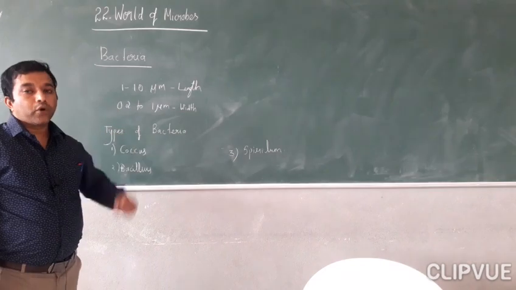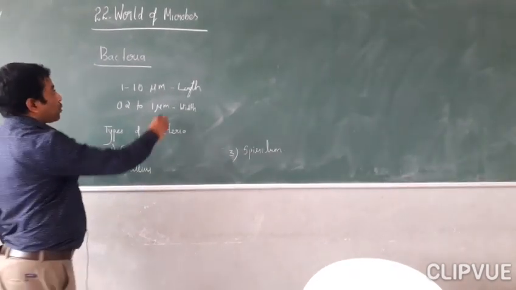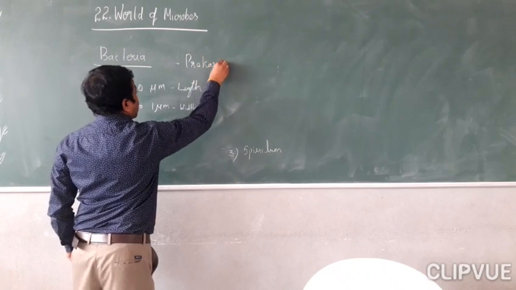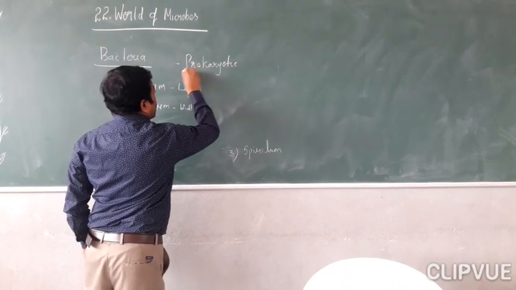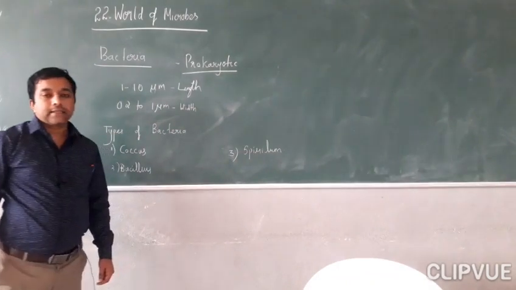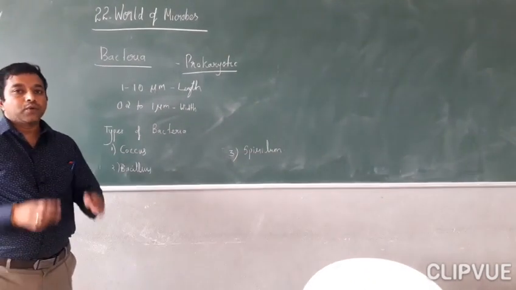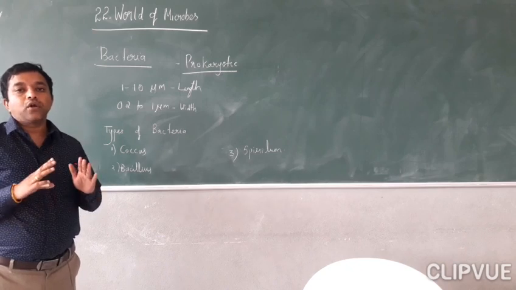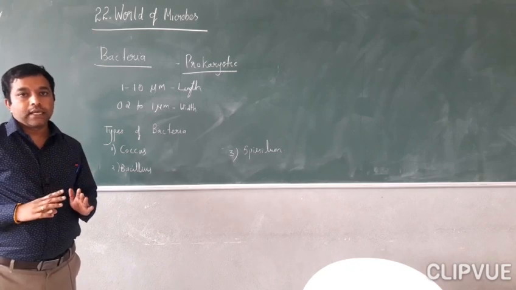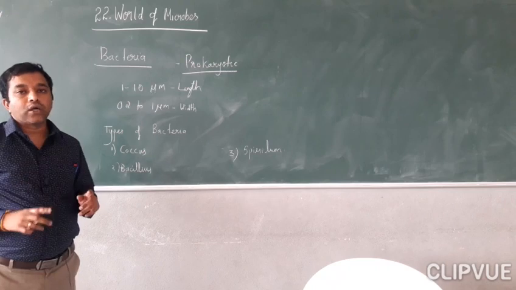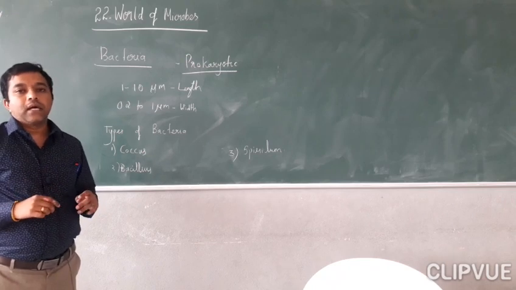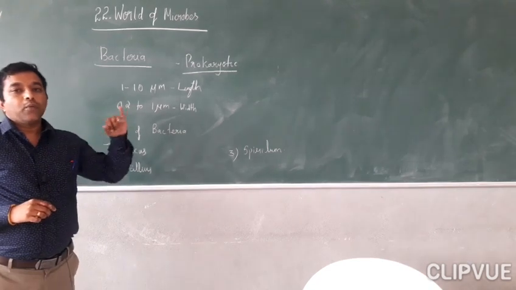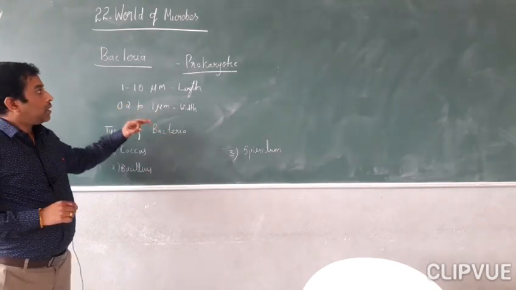They are prokaryotic. What do you mean by prokaryotic? Prokaryotic means they don't have a proper nucleus. The nucleus is absent. So in bacteria there is no well-defined nucleus at all. Clear? Not only that, certain cell organelles are also absent in bacteria. So they are single cell and they are prokaryotic.